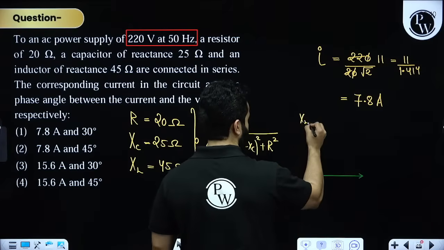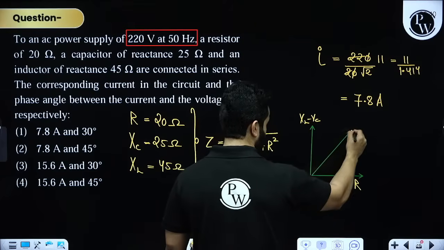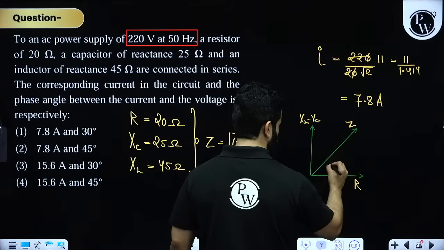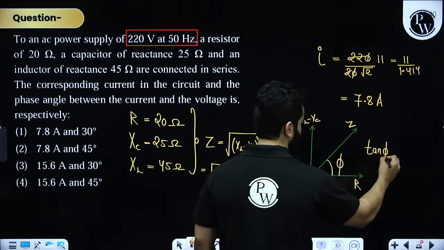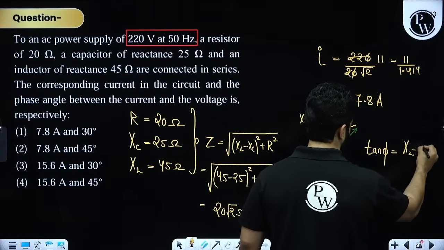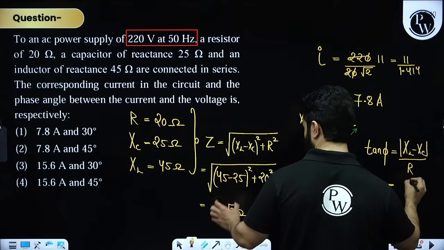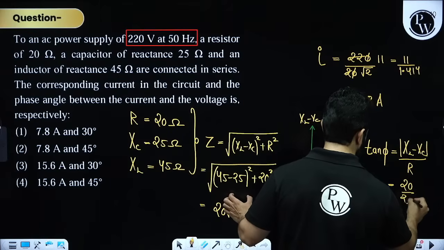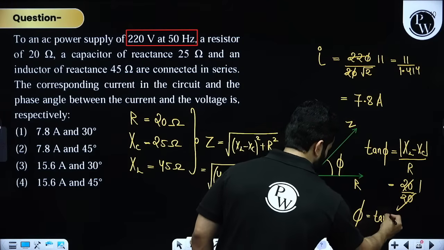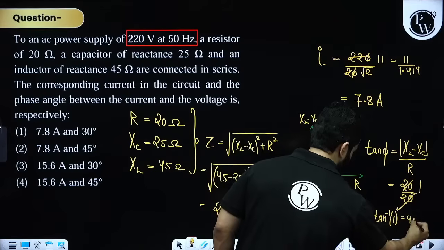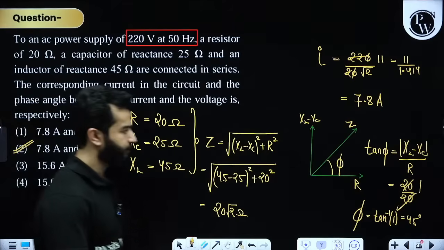Now the next thing is to understand that you have XL minus XC, this is R, and this is going to be Z, and this is going to be angle phi. So tan phi is equal to mod of XL minus XC divided by R. Mod of XL minus XC was, I believe, 20, and R was also 20. That means we have 1. That means phi will be tan inverse 1, which is 45 degree. So 7.8 ampere and 45 degree angle.